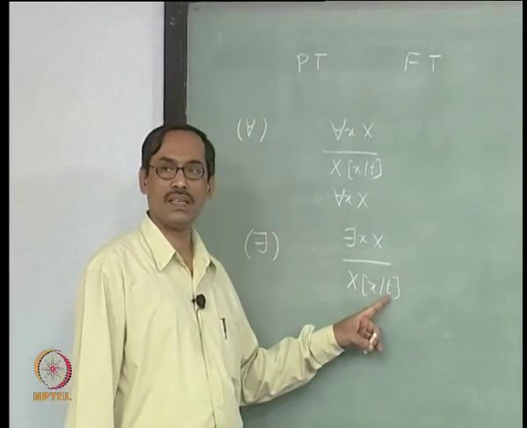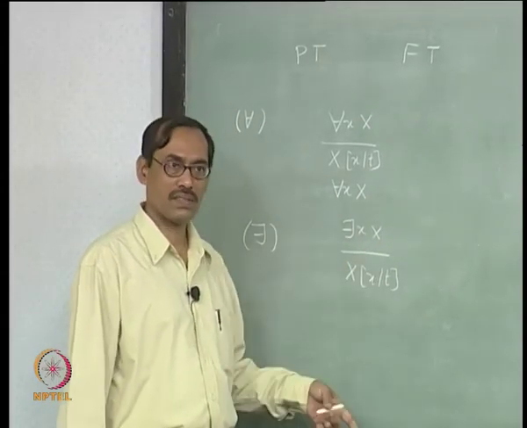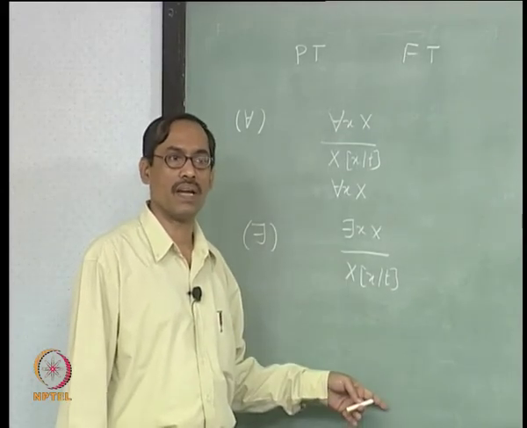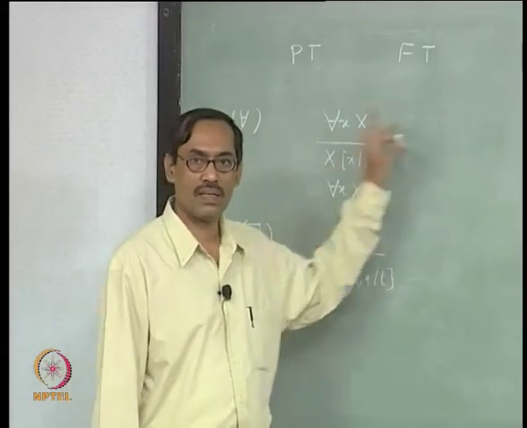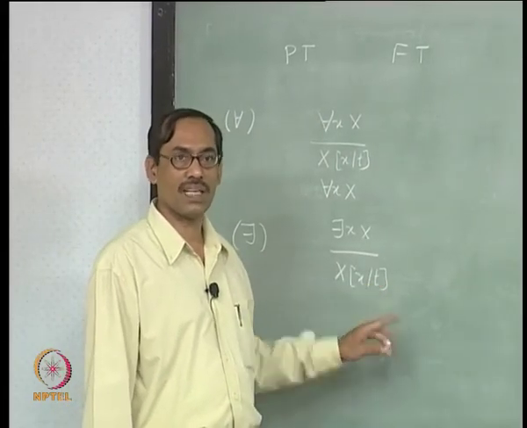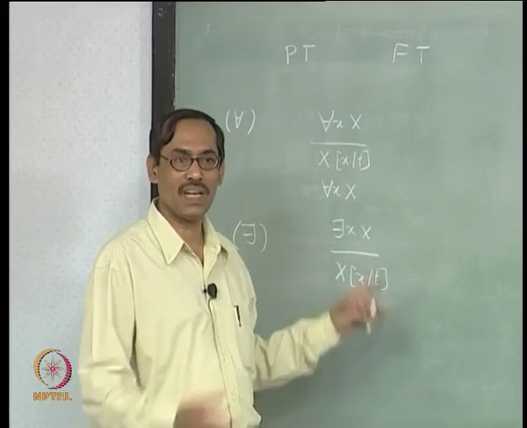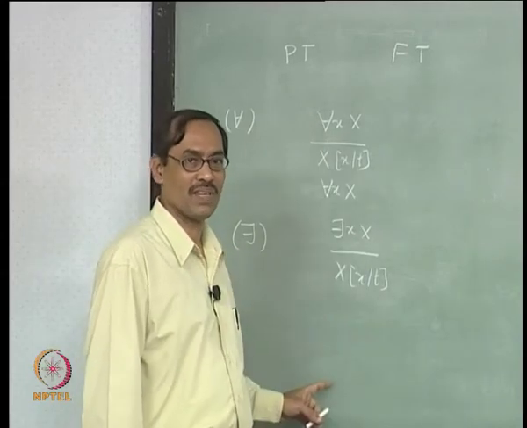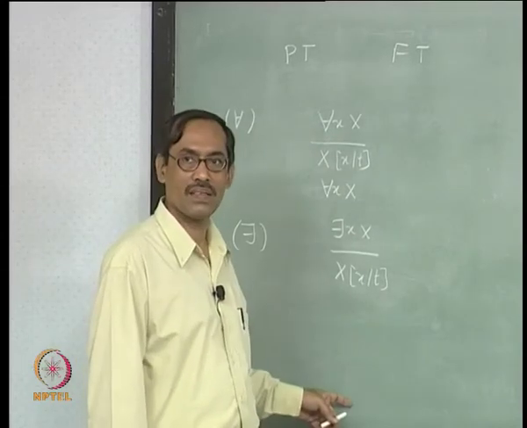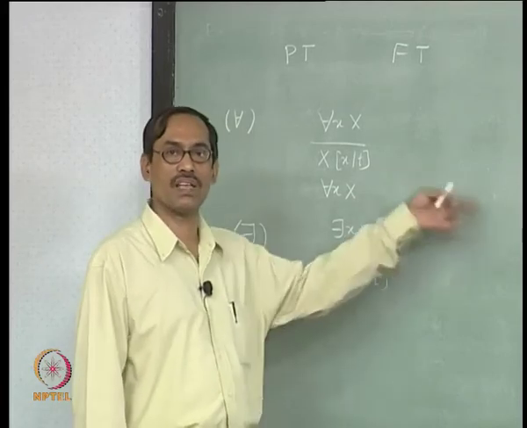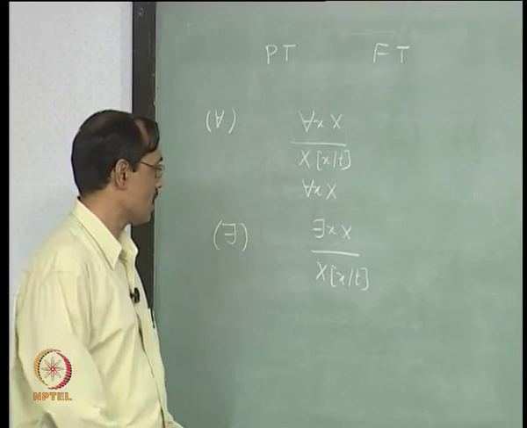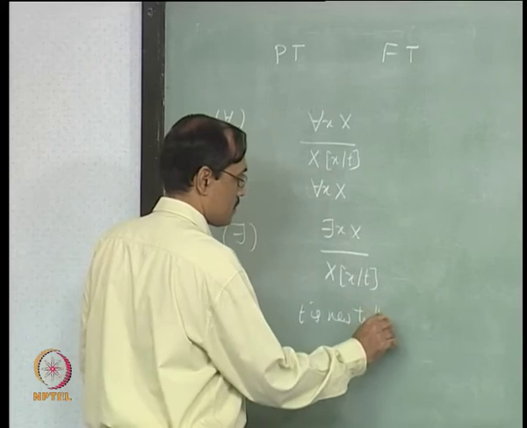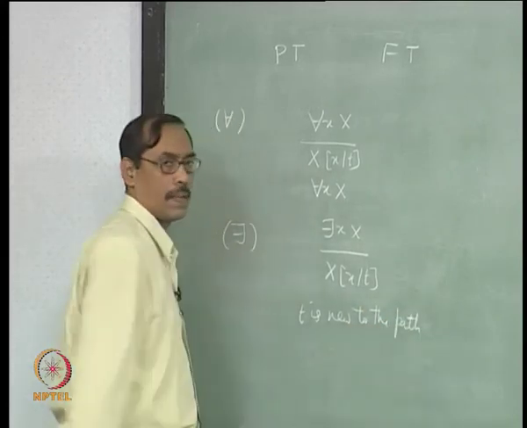So that is what exactly is done. This t should be a new term to the branch, to the path, the whole path from the root to the place where it is being applied. It need not be new to the whole tableau generated till now, because all the tableaux are generated only path wise, depth wise. We are doing it breadth wise because of our convenience. By definition tableau is only depth wise, so it concerns only the path, nowhere else. Then it is closed, we go to the next path, that is the way it is being implemented. So we say that t is a new term in the path.